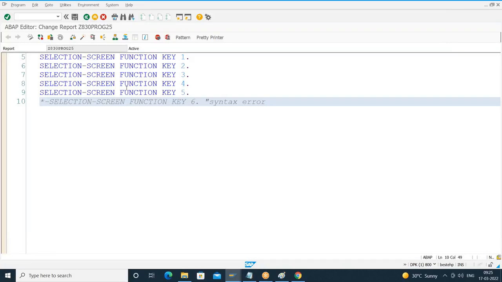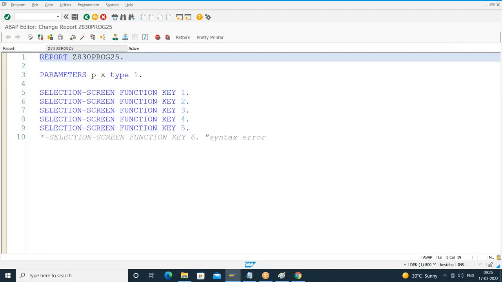But this is the statement we use for adding the buttons on the selection screen application toolbar. But the buttons are invisible. So what you have to do is observe this carefully. What are the 5 buttons? We can add a maximum of 5 buttons on the selection screen application toolbar. So to add the buttons on the application toolbar, we have to refer to a global structure called SSCRFIELDS.